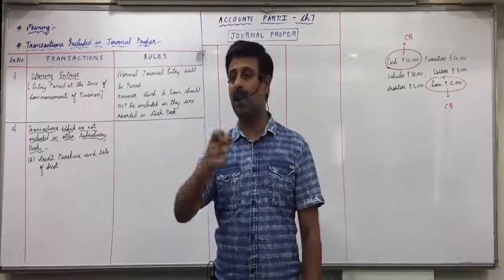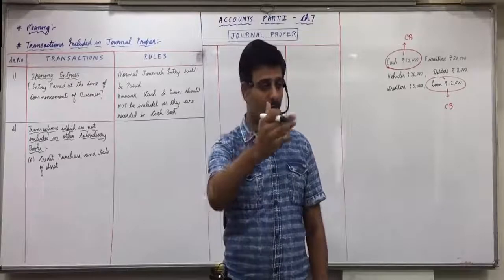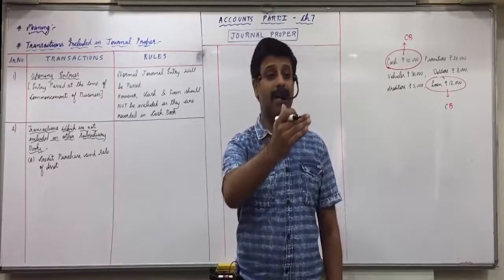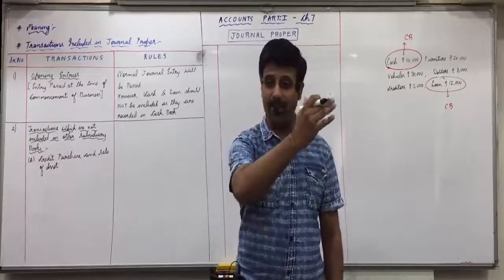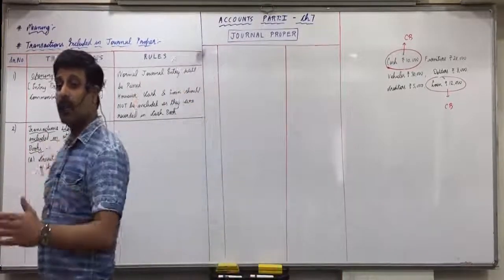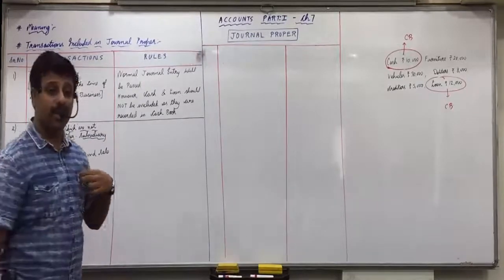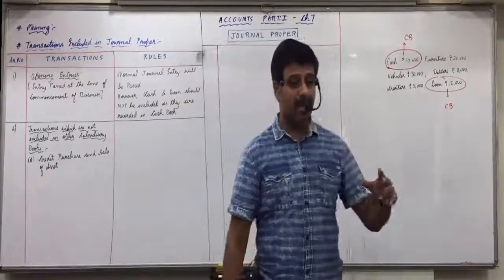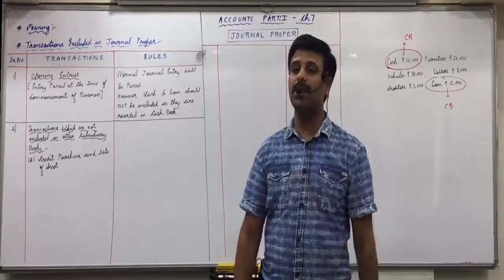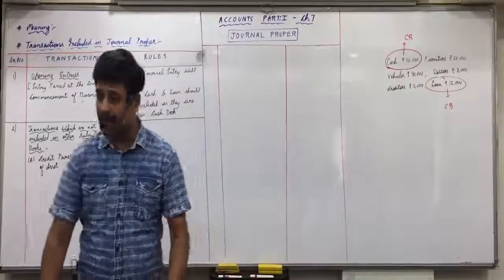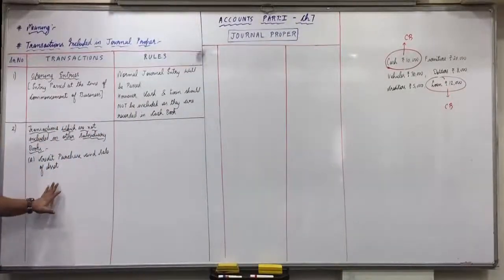Or sold furniture of 10,000 to Suba for 12,000. Now Suba is the receiver. Debit the receiver. Suba account, debit 12,000. Furniture goes out. Credit what? Goes out. To furniture 10,000. Furniture of 10,000 goes out. And 2,000 is our profit. Credit all incomes and gains. So to profit on sale of furniture 2,000. And if there is loss, you will debit. Any doubts with this? So credit purchase and sale of asset will be recorded in journal.